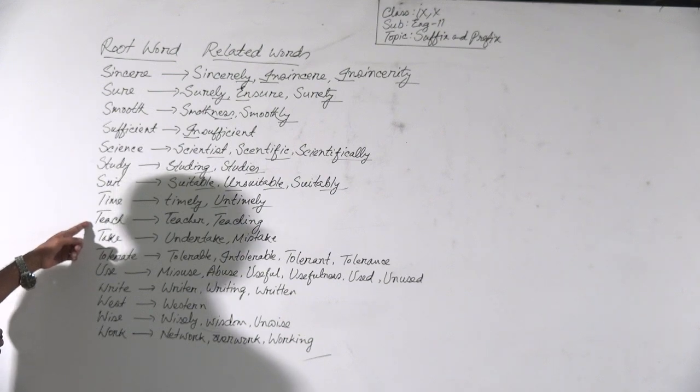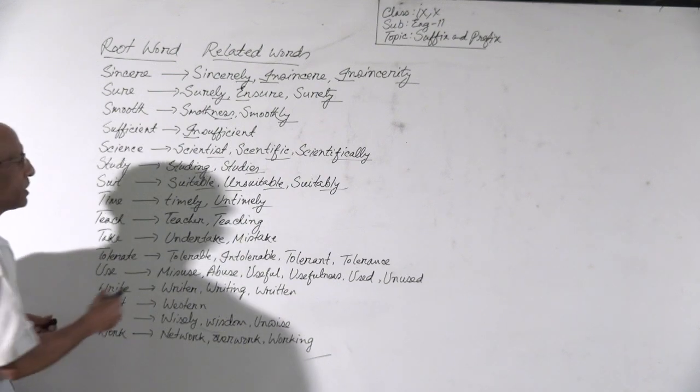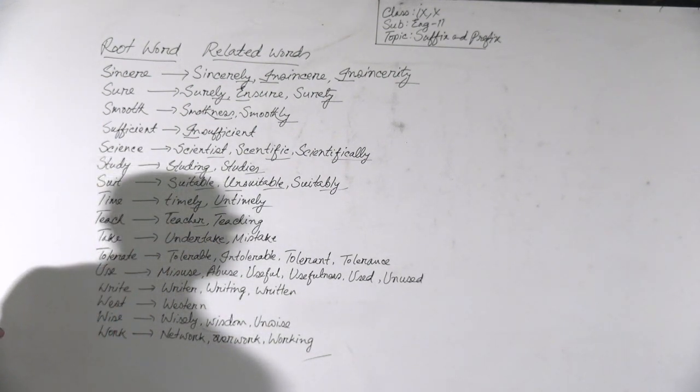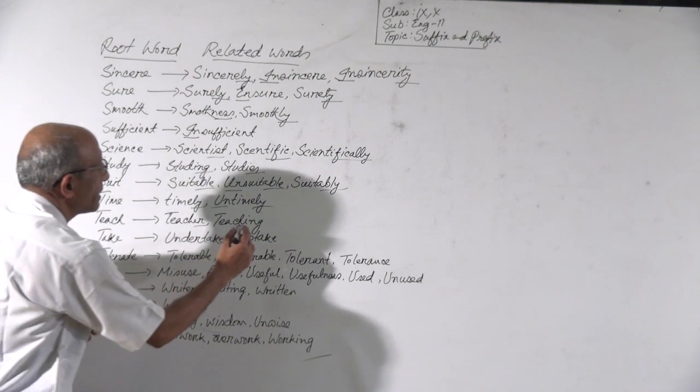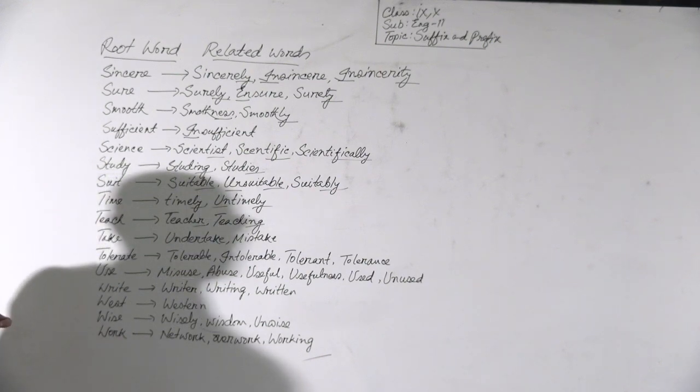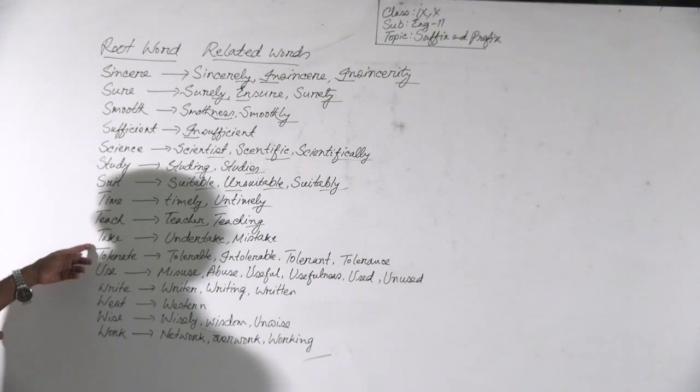Then teach. Teach is a verb. We can make teacher by adding the suffix er. Teacher is a noun. Then we can make teaching by adding the suffix ing. Teaching is also a noun.